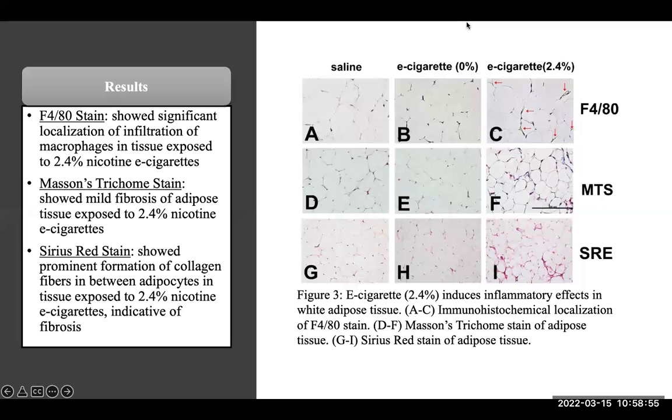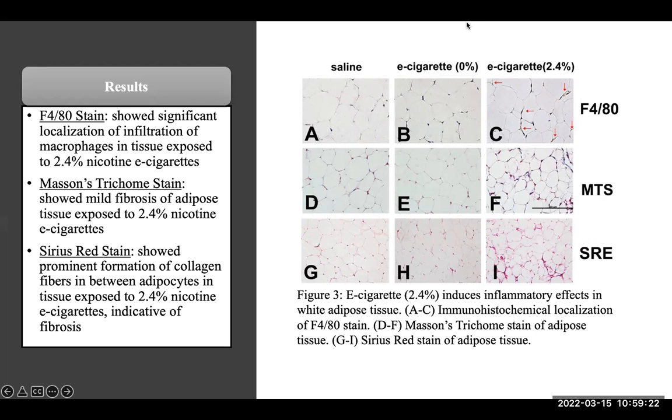It is important to note that the F480 stain is used to localize infiltration by macrophages, signifying an immune cell induction of inflammation. Here we see Figure 3A through C that it corresponds to the F480 stain. We only see a significant localization of infiltration by macrophages in the 2.4% e-cigarette treatment, or letter C, as indicated by the red arrows.